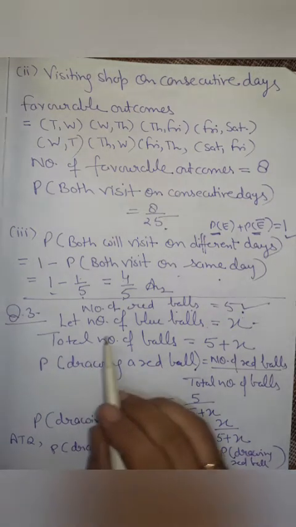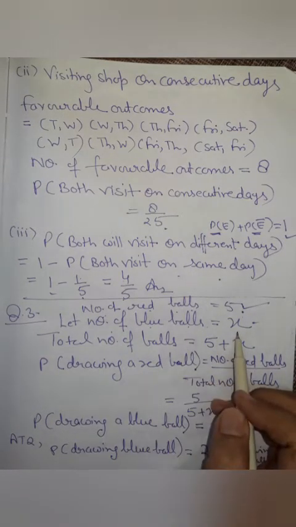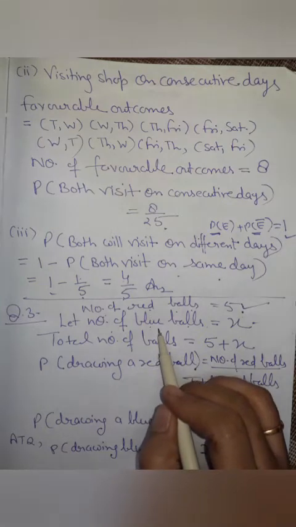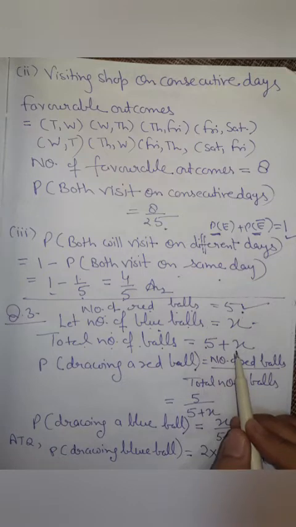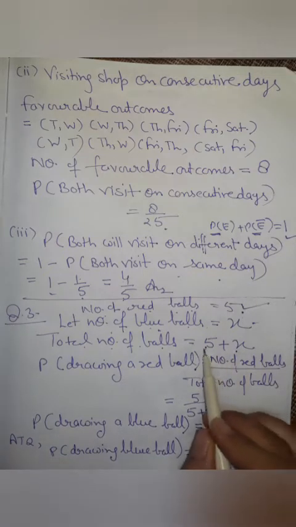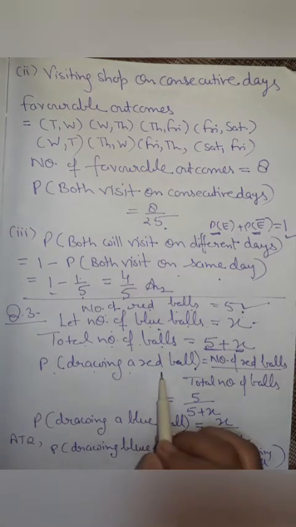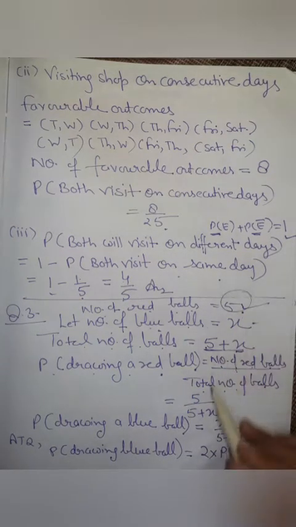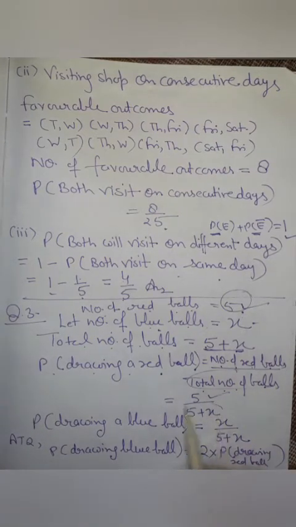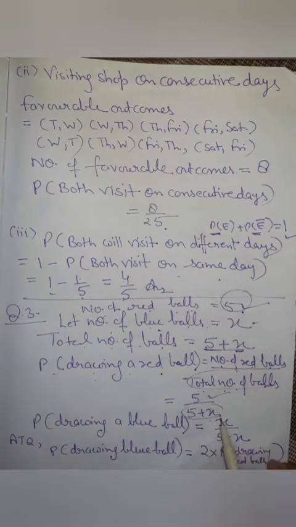Firstly, number of red balls is 5, number of blue balls is x, and only red and blue balls are there in the bag, so total number of balls will be equal to number of red balls plus number of blue balls, that is 5 plus x. Now probability of drawing a red ball is number of red balls upon total number of balls. How many red balls are there? 5. Total number of balls 5 plus x. So probability of drawing a red ball is 5 upon 5 plus x.